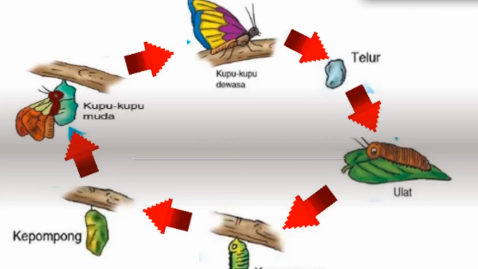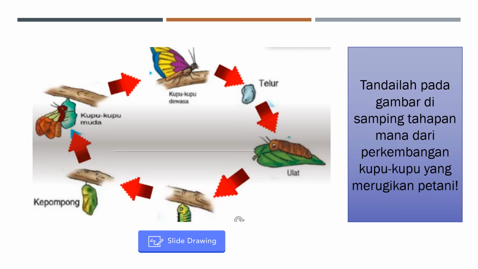Which stage of the butterfly is harmful for the farmer, because they tend to destroy the farmer's paddy field, for example? Which one?